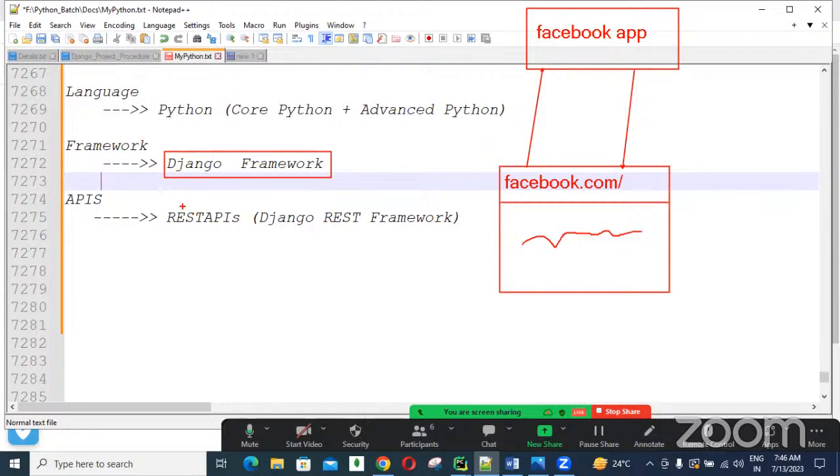For this existing Django project, if you are developing the APIs also, it means for your Facebook application, then using these APIs, other applications can interact. For example, here I have an application called Zomato, guys.